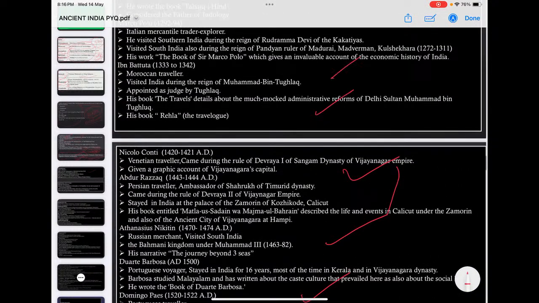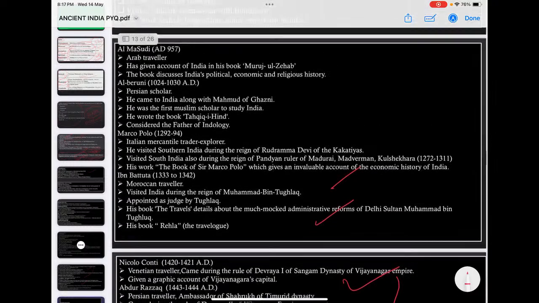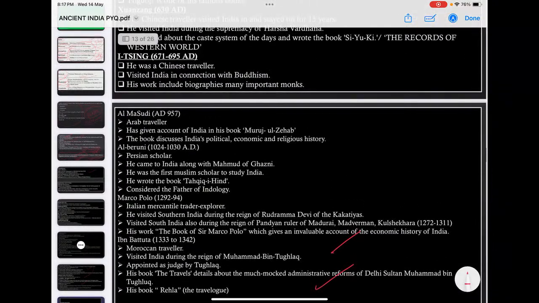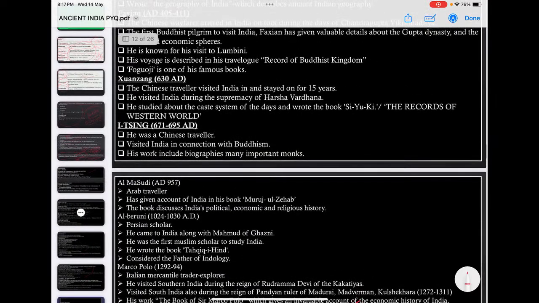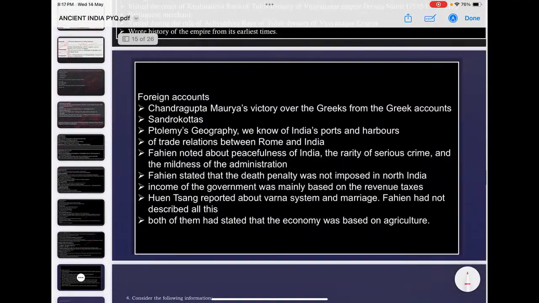Here what is important is that they were ambassadors of a particular foreign ruler or foreign country, or what the purpose of their visit was, or during the reign of which South Indian or North Indian ruler they arrived in India, or which Indian ruler's patronage they enjoyed, what their famous work is, and what their observations are about Indian society, culture, economy, or the status of religions. That part is important for you. Don't ever skip this.